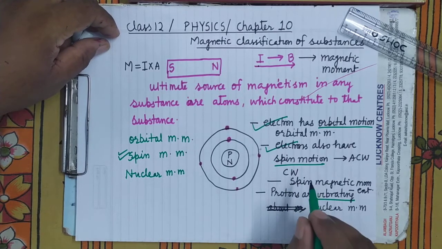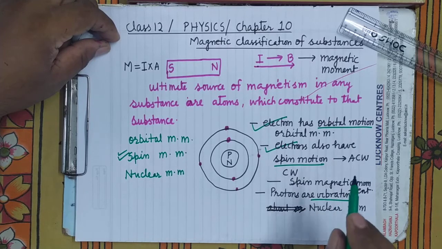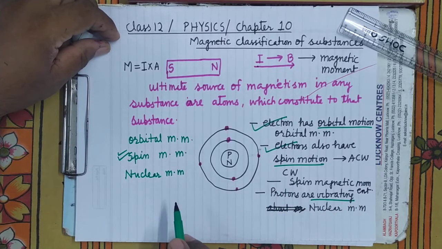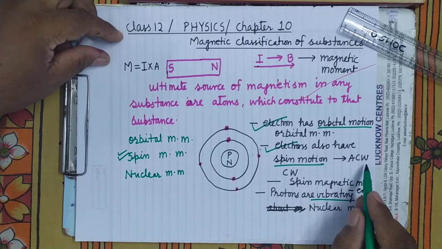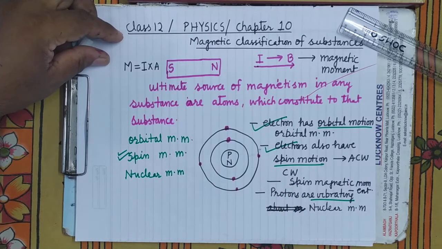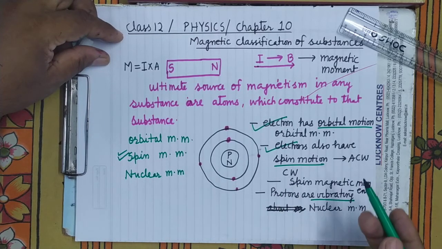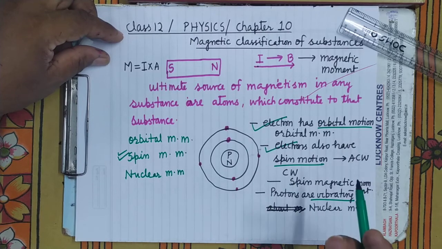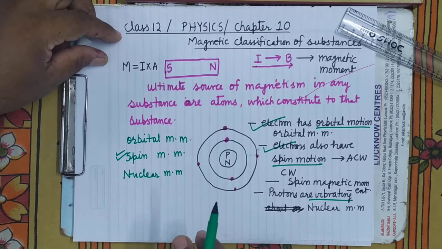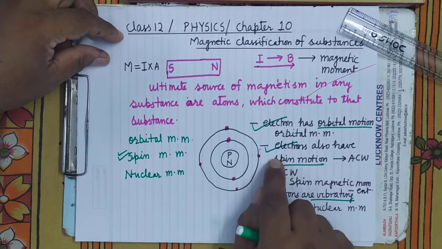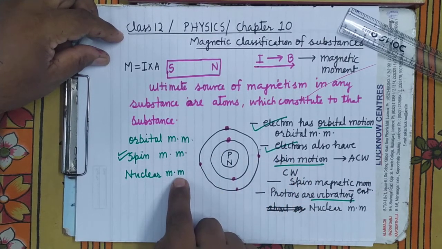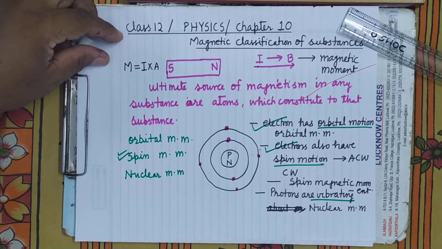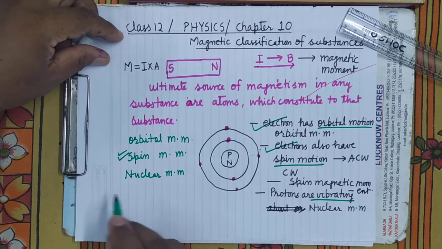Therefore, magnetism produced by anti-clockwise motion will be neutralized by the clockwise motion, because they are spinning in opposite directions, producing magnetism in opposite directions. Therefore what will happen? Because of their spin motion, there will be no net magnetism. Already we have assumed the orbital and nuclear magnetic moment zero. So such atoms will have zero magnetic moment.